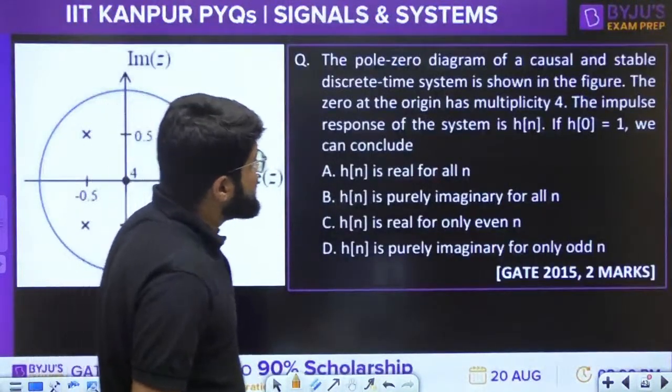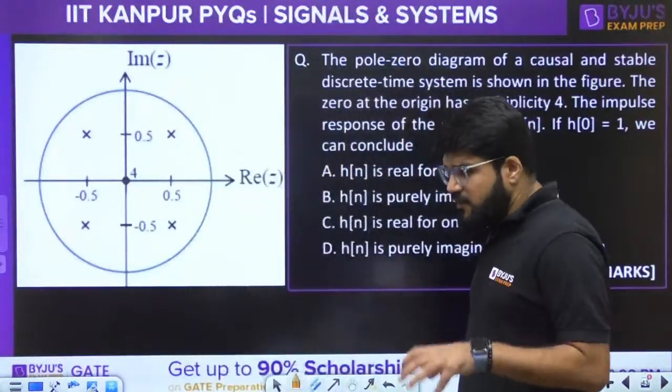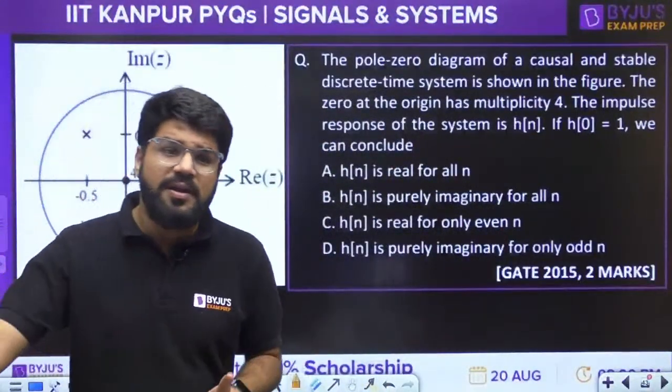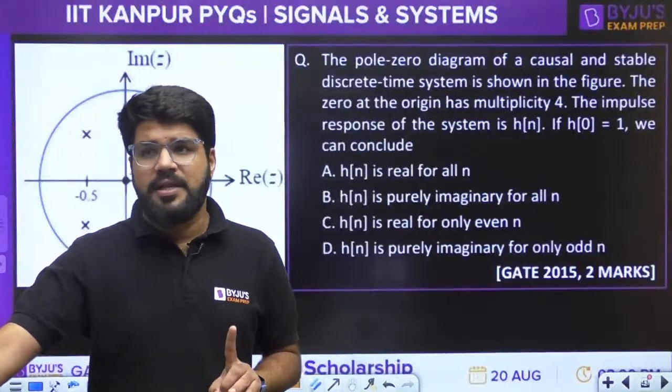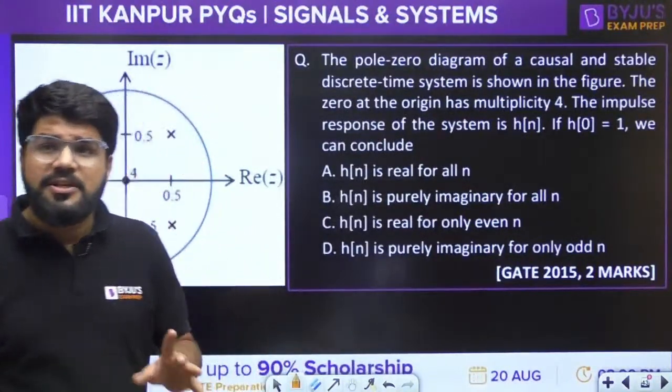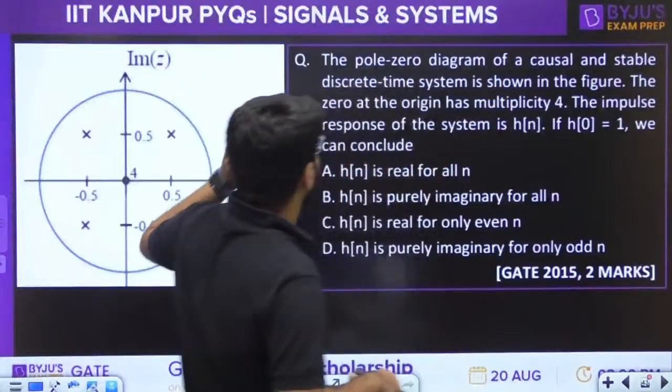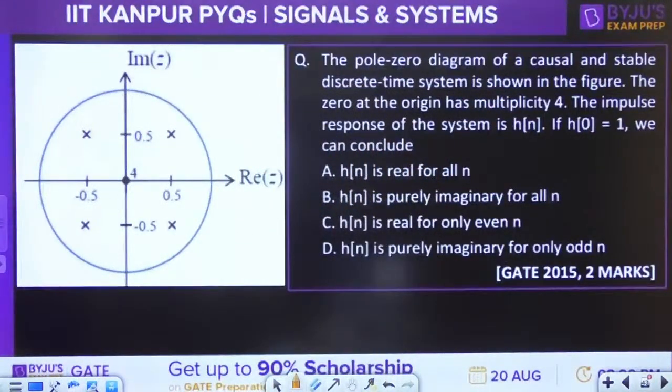Going ahead to the next question, this is again a good question. In GATE 15, I have observed some good questions. IIT Kanpur recently conducted GATE 15, with good conceptual questions on the Z transform. Good does not mean lengthy, but conceptual. The pole zero diagram of a causal and stable discrete time system is shown in the figure. The zero at the origin has a multiplicity of 4. The impulse response of the system is h[n] and h[0] is equal to 1.